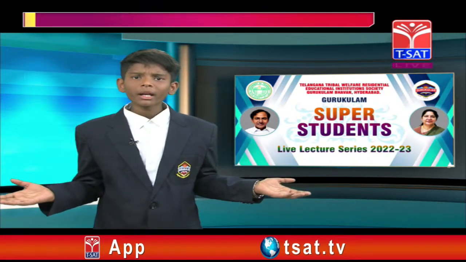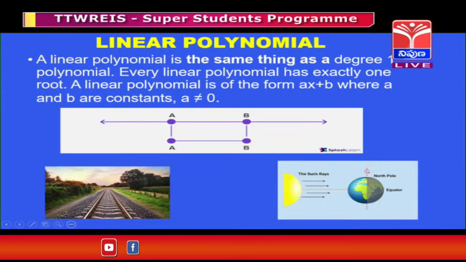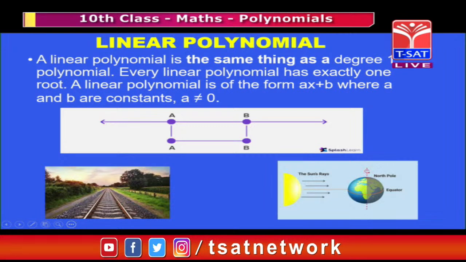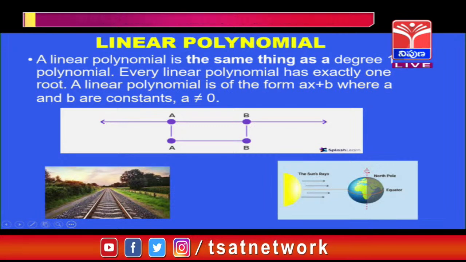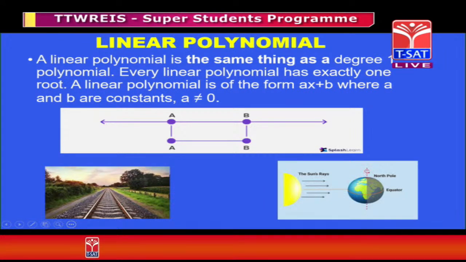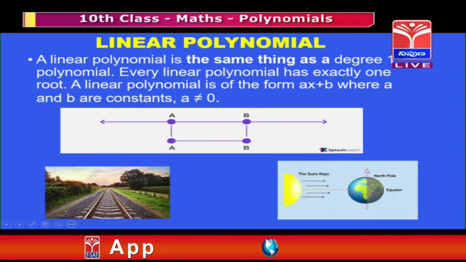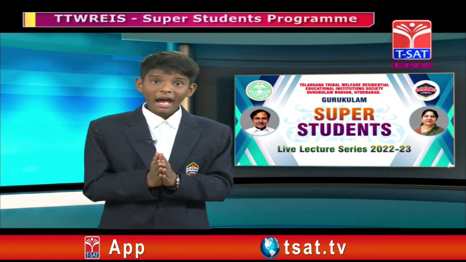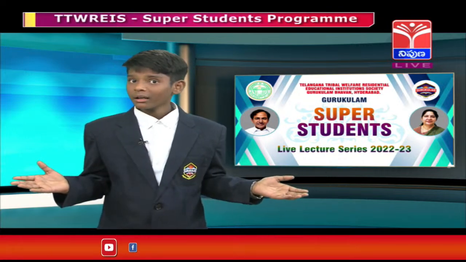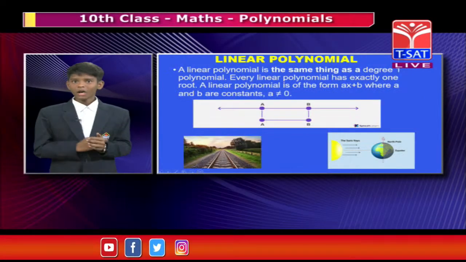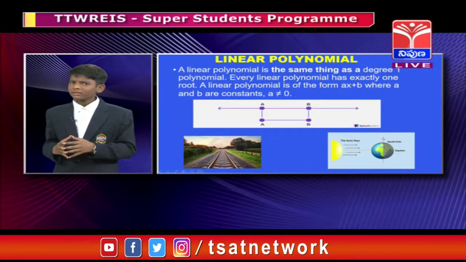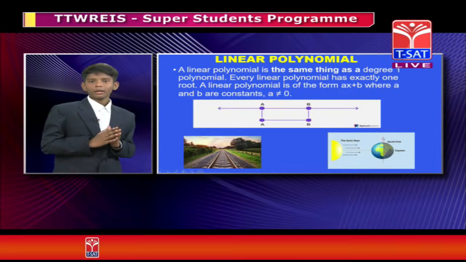What is a linear polynomial? A linear polynomial is the same thing as a degree 1 polynomial. Every linear polynomial has exactly one root. A polynomial with degree 1 is said to be a linear polynomial, and every linear polynomial has 1 zero, and sometimes no zeros. So let us take some examples of linear polynomials.